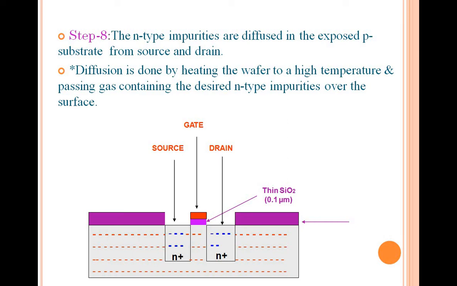So this was your step 8, where you diffuse N-type impurities in the exposed P substrate to form which terminals? Source and drain terminals.